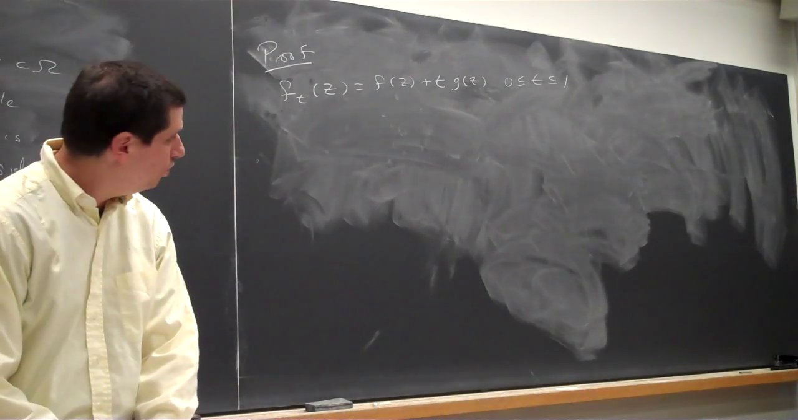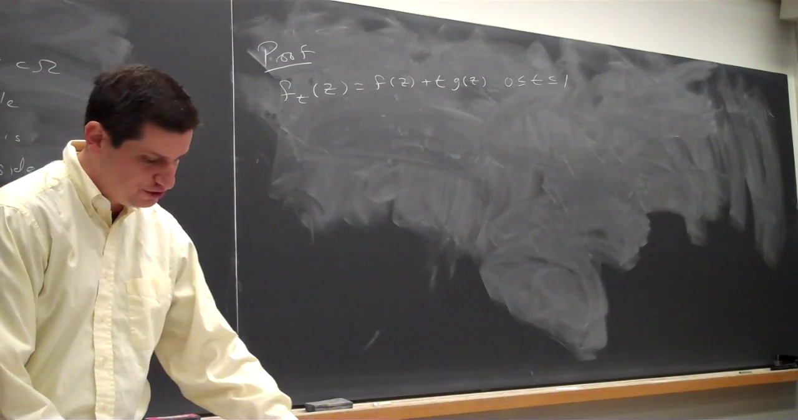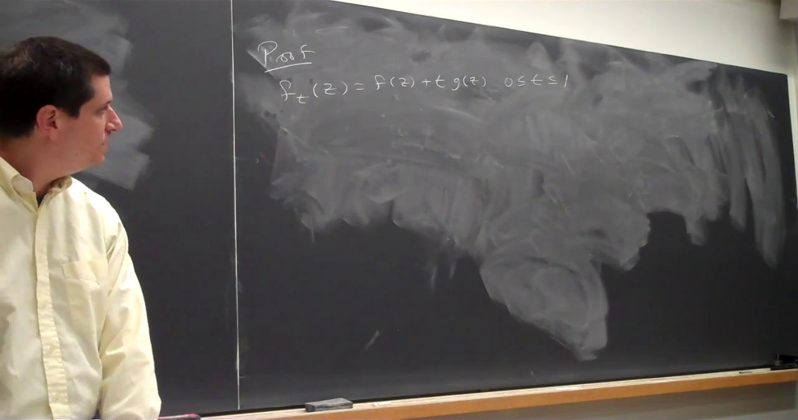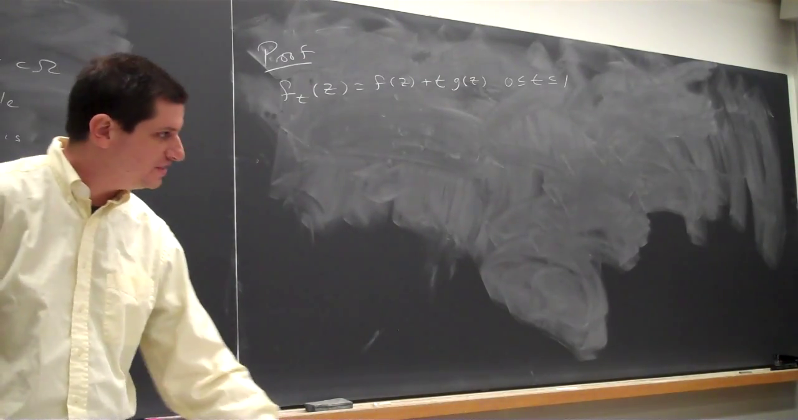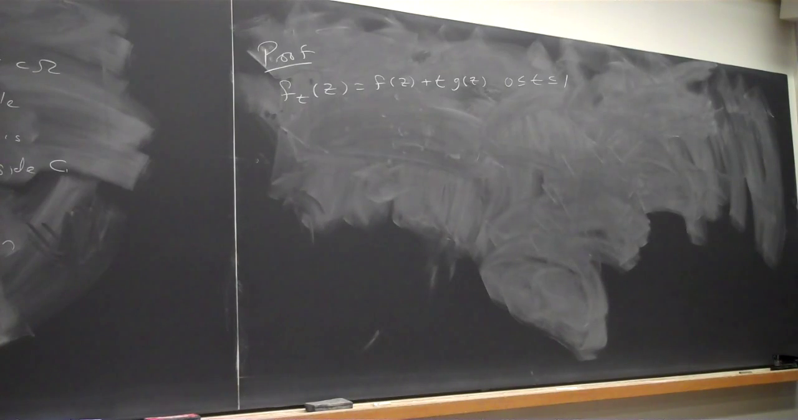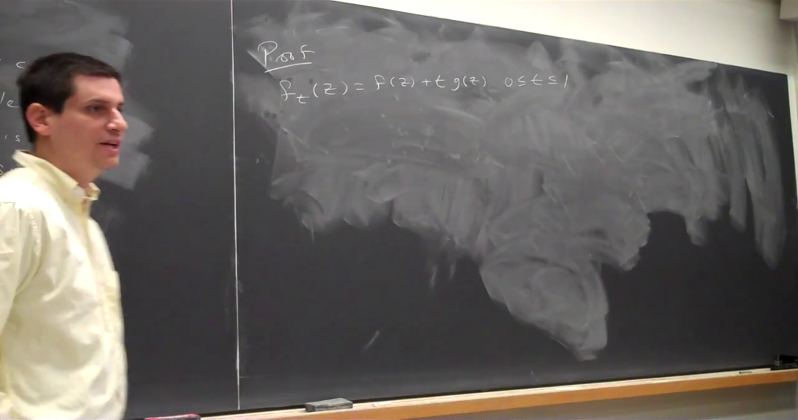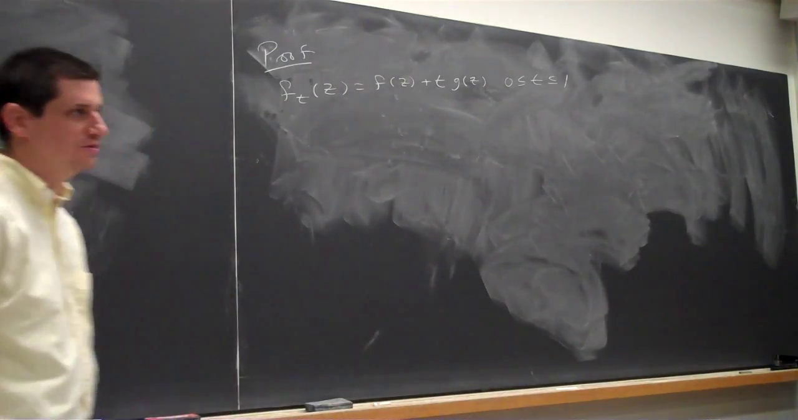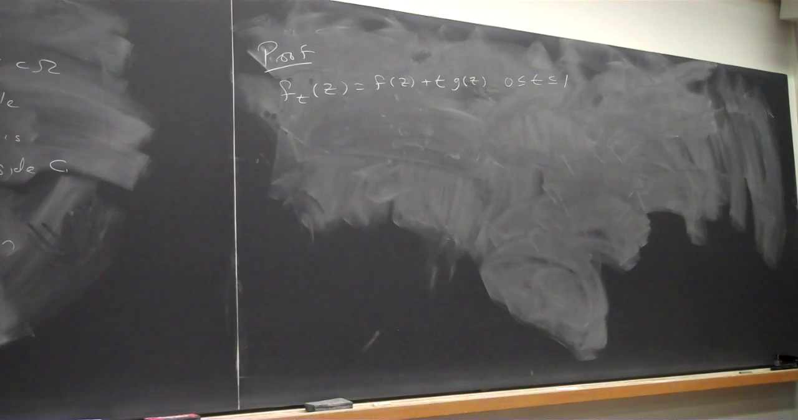Okay, so when you look at f plus tg, what are the extreme values? Well, if I take t to be 0, what do I get? I just get f. And if I take t to be 1, I get f plus g. Right? And so we're going to interpolate between the two extremes.